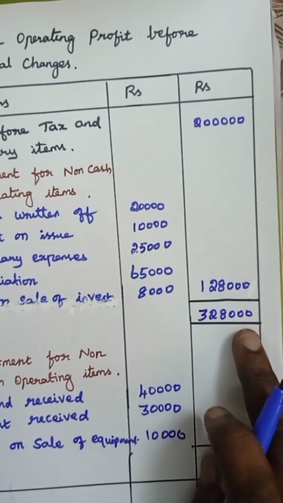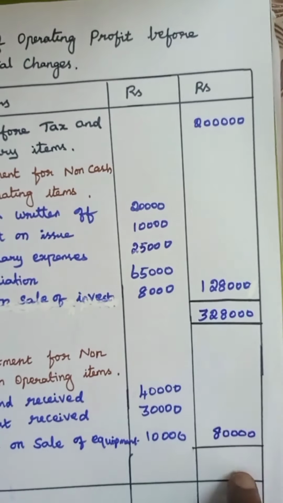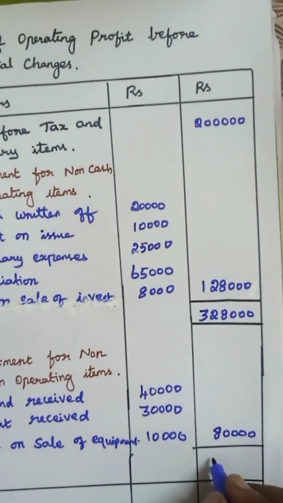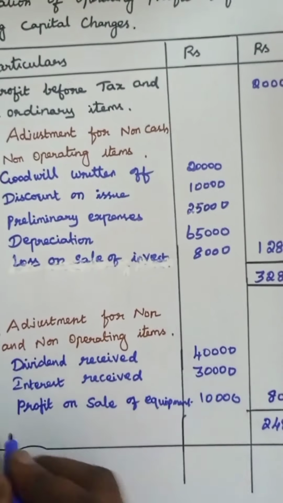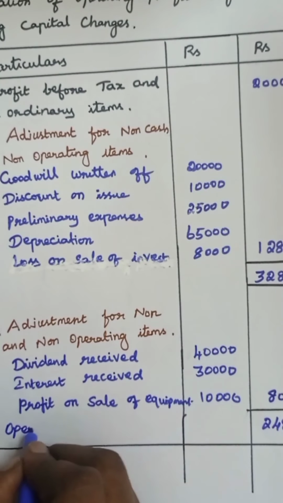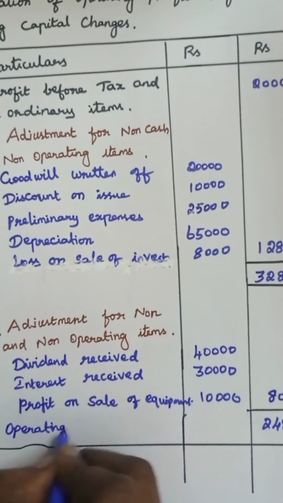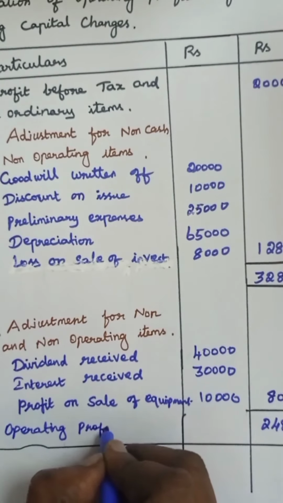From the 3,28,000 subtract 80,000, and we get 2 lakhs 48,000. This is the operating profit before working capital changes.